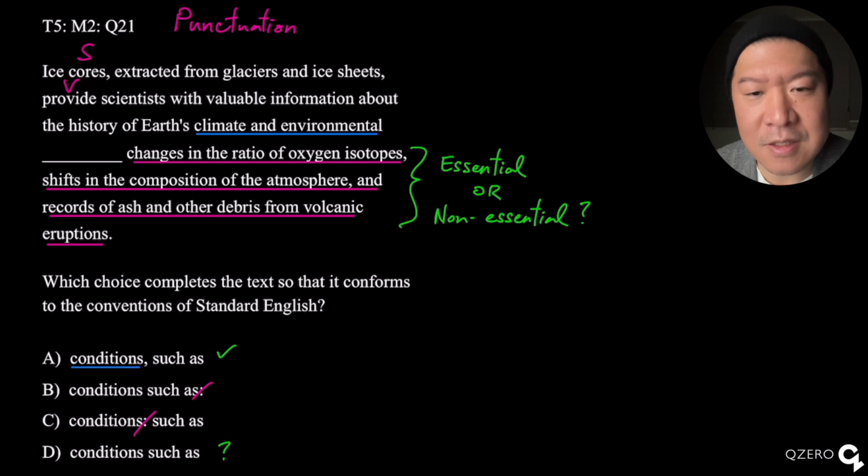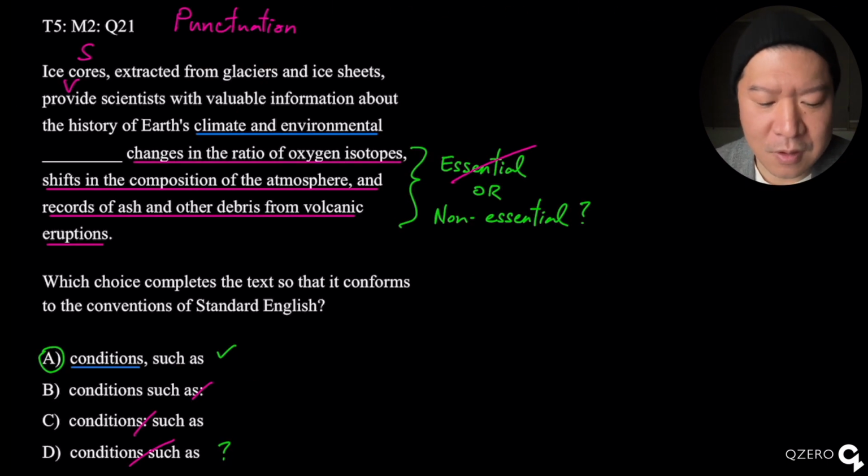That's why this is non-essential. And that's why the answer has to be Alpha. Got it?